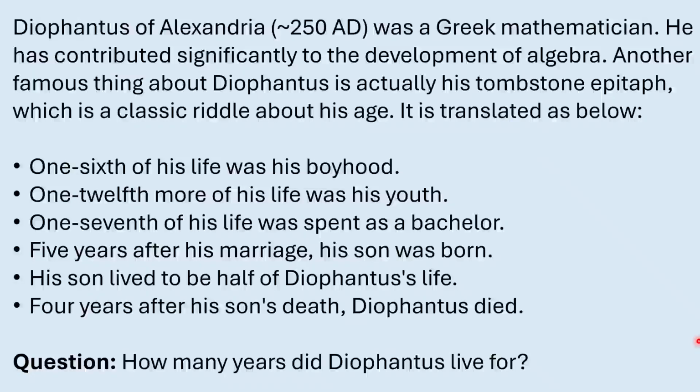1/6 of his life was his boyhood. That means over the first 1/6 of his life, he was a boy. And 1/12 more of his life was his youth. So over the next 1/12 of his life, he was a young man. And 1/7 of his life was spent as a bachelor. So over the next 1/7 of his life, he was a young adult.